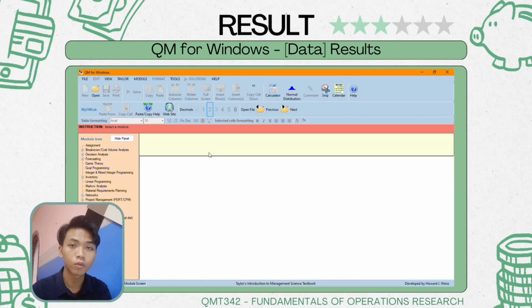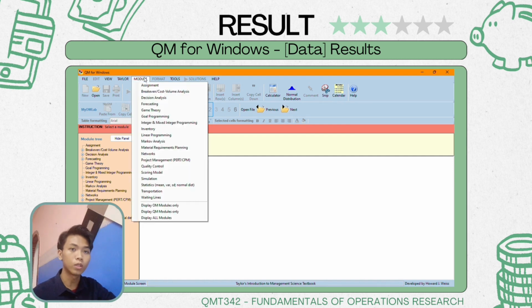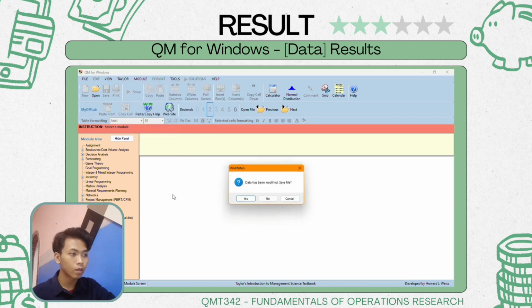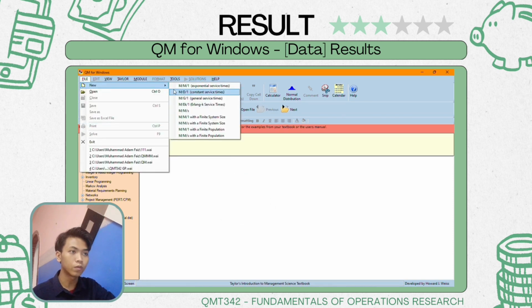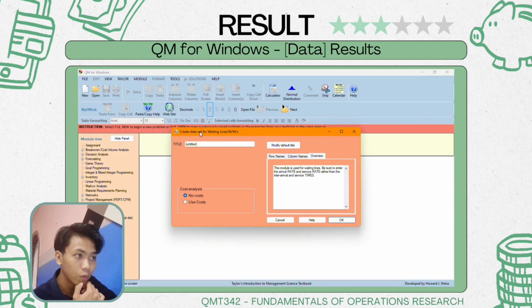So I will teach you how to use the QM formula for this project. First of all, we choose the module and then click waiting lines. In the file menu, we choose the fifth option, which is MMS. For the title, we can put any title that we want. I just pick 1.0.